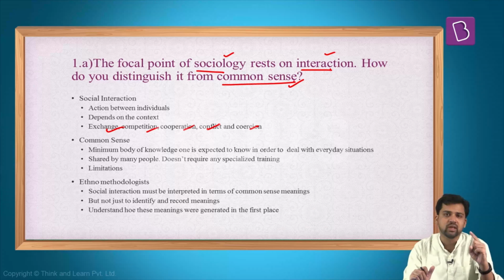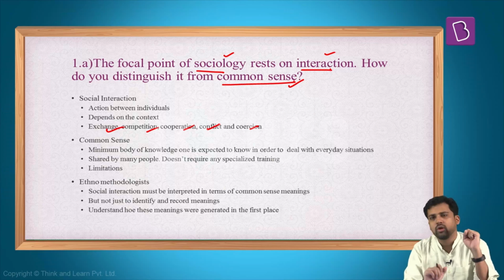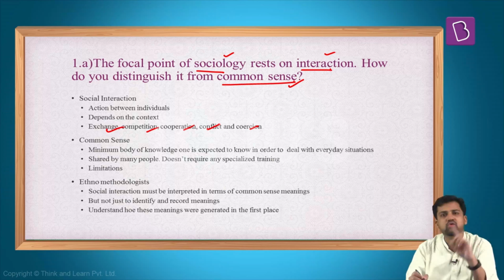And many of the thinkers, to understand society, have tried to understand interactions. Accordingly, they have come across multiple theories. So it is one of the focal points. Now, another dimension the question is talking about is common sense. What is common sense?